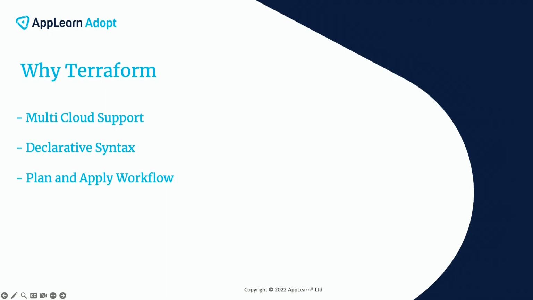Thirdly, as we saw already, it uses a sort of plan and apply workflow. It allows users to preview the changes before and after. It kind of, just in case you're going to break down, shut down the entire platform, there's almost like a fail-safe for that. And finally, state management.